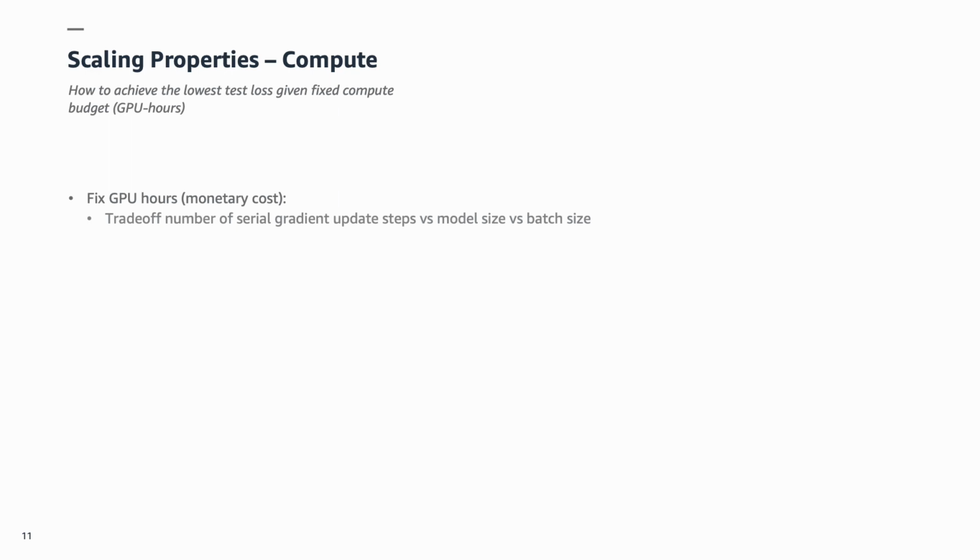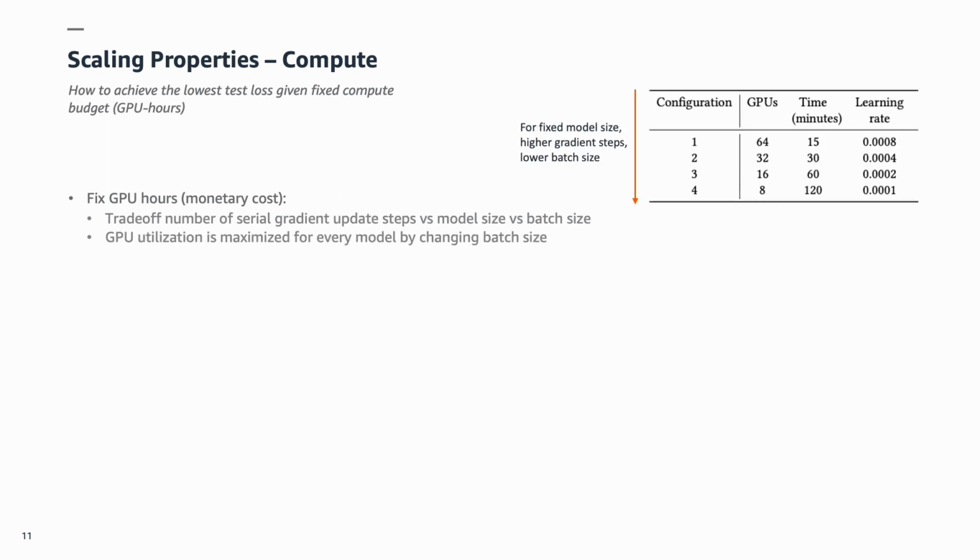and not GPU utilization. Now, given a fixed number of GPU hours, there is a choice to spend them on either the number of GPUs or the wall clock time. In other words, this translates to a trade-off between serial gradient steps, model size, and batch size. In analyzing this trade-off, we maximize GPU utilization for all model sizes by choosing an appropriate per GPU batch size. Thus, picking a certain model size fixes a per GPU batch size as well.